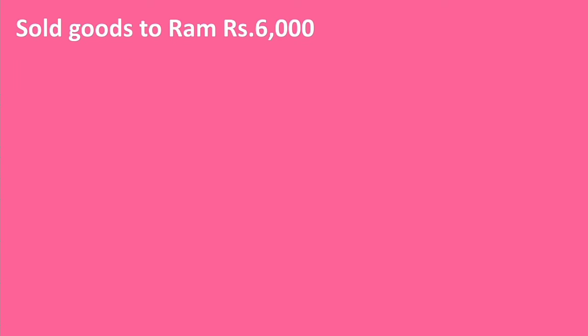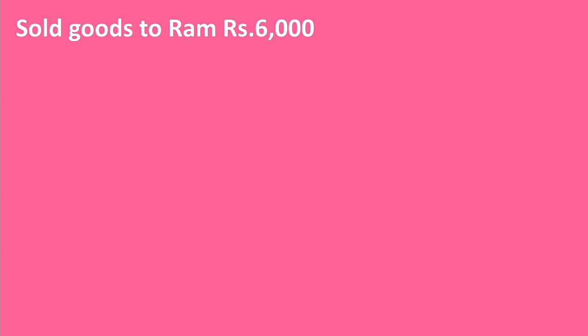Now the next one. Sold goods to Ram rupees 6,000. Here also cash sales or credit sales, that is not mentioned. But here to whom we have sold the goods, that is mentioned. This type of transactions are credit transactions. Then here sold goods to Ram on credit. The amount is receivable from Ram.